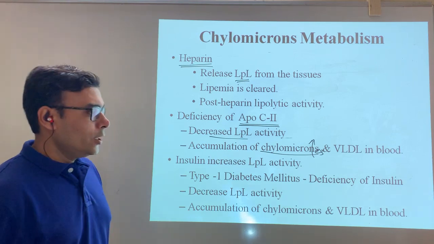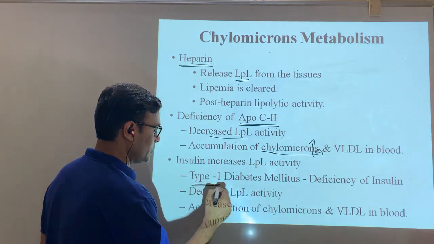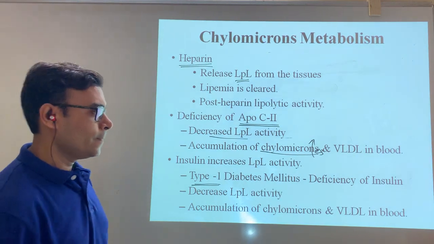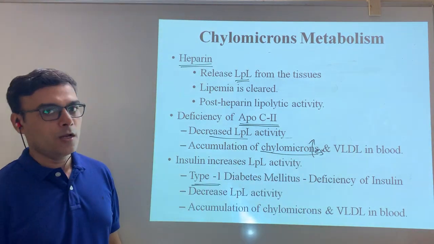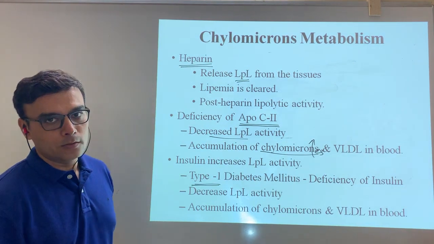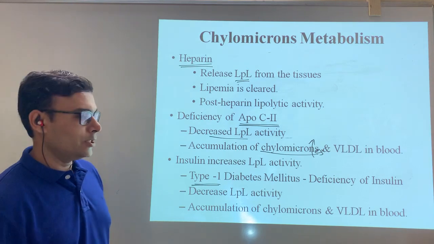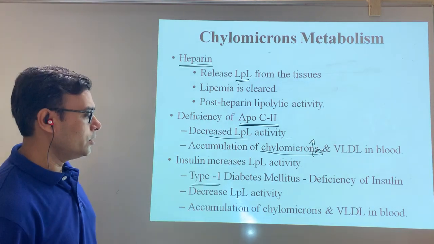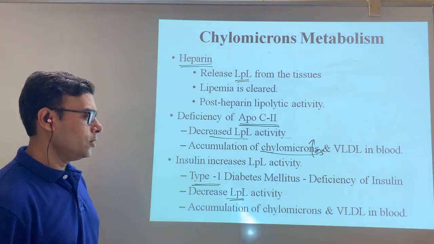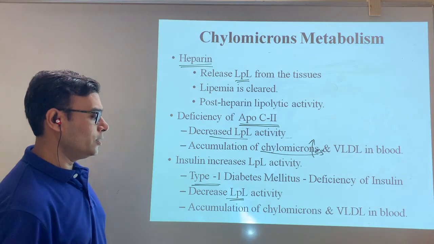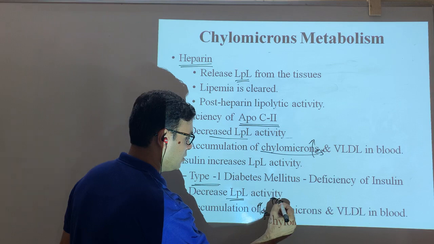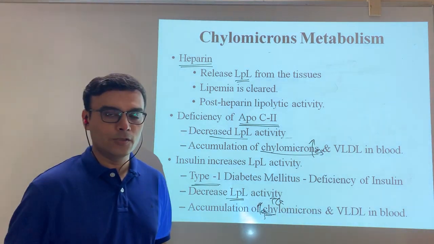Something we have to correlate here is type 1 diabetes mellitus. We know that if the patient has type 1 diabetes mellitus, there is insulin deficiency, and insulin also acts as an activator for the lipoprotein lipase enzyme. So if insulin is deficient, there is decreased lipoprotein lipase activity, and ultimately in type 1 diabetes mellitus there is an accumulation of chylomicron, or you may say accumulation of triglycerides, so circulating triglyceride is very high.